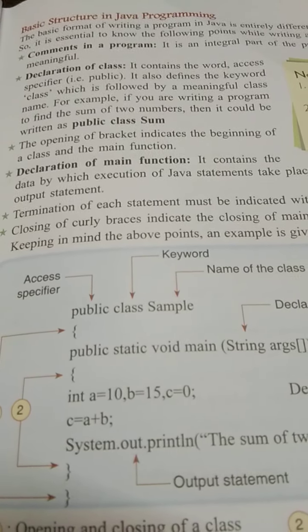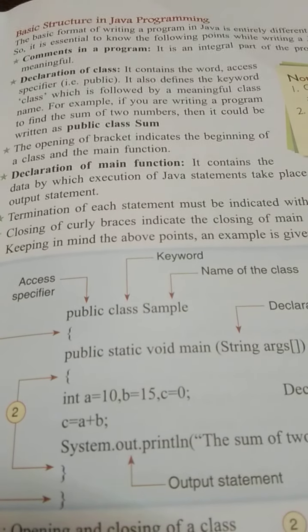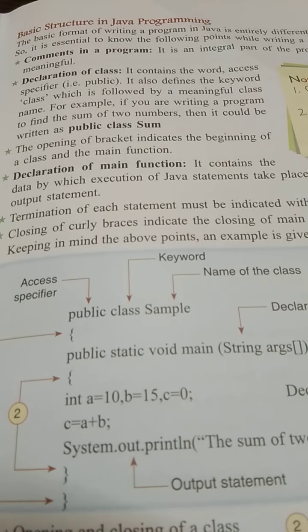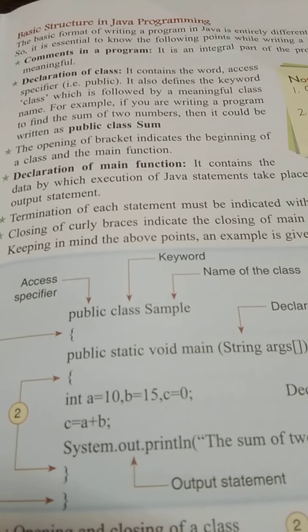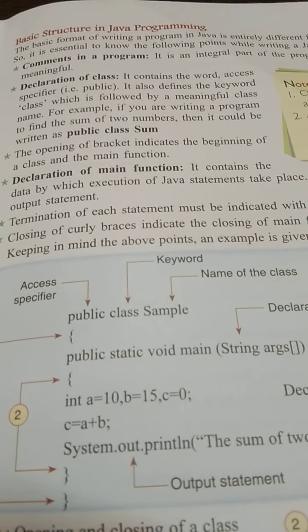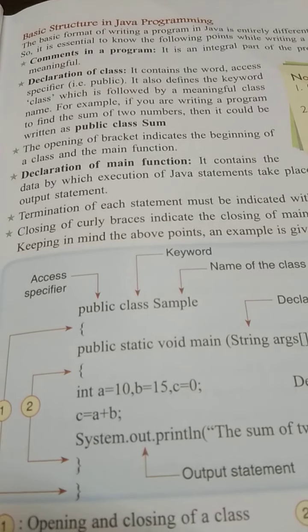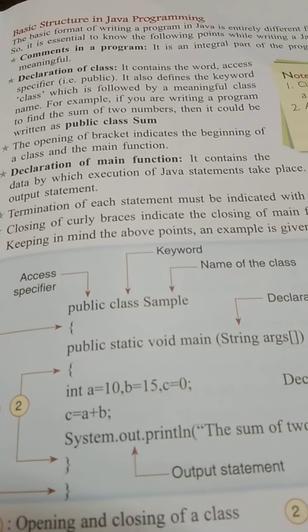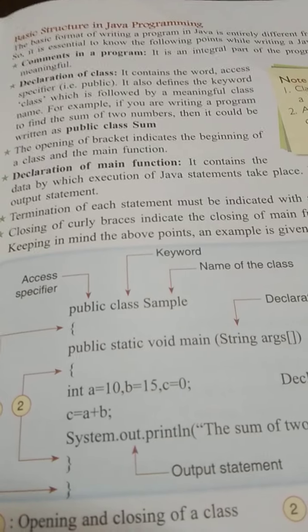Then the class, as I have already told you that Java program has to be written in the class. So second statement should be the declaration of the class. Third statement should be the declaration of the main function. Friends, Java program will always be written in the main function, which is declared after the class.